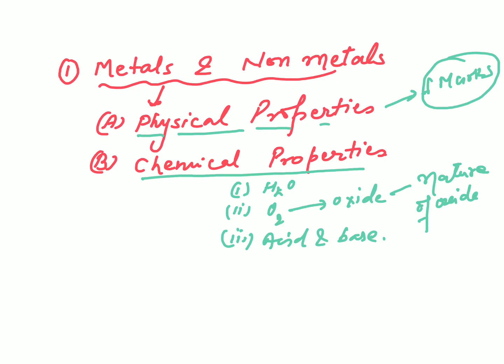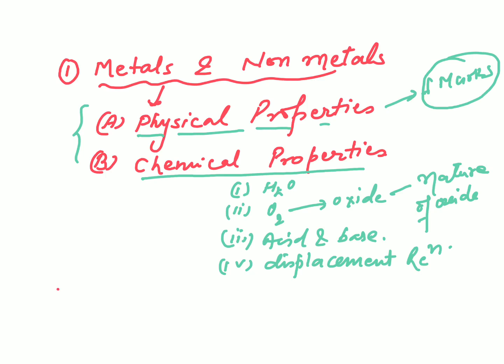And you have already studied the displacement reaction in the first chapter. Here again we will learn how a metal displaces a less reactive metal from its solution. So the displacement reaction will be learned here again. Is it clear? So this is the first part.